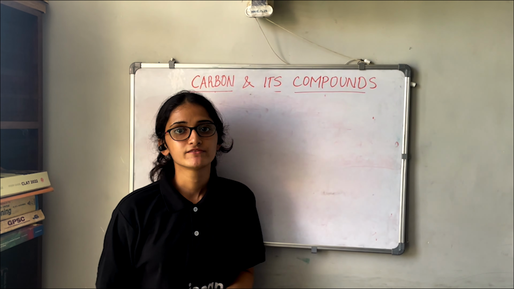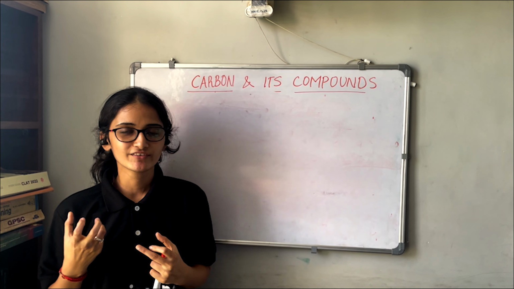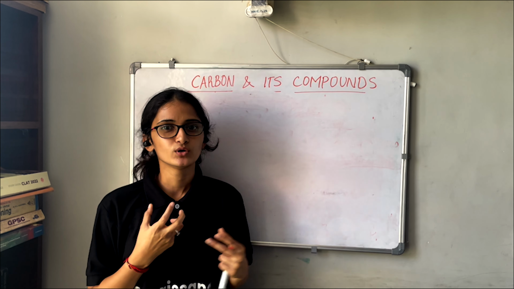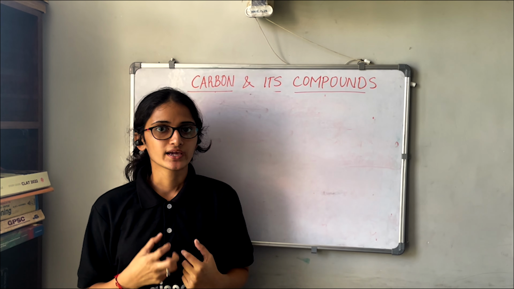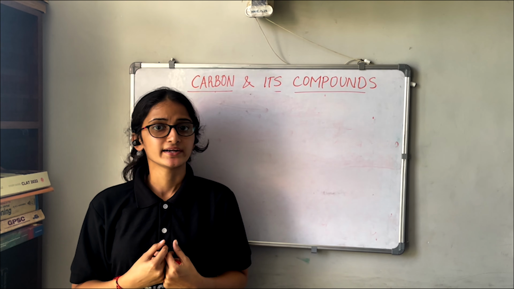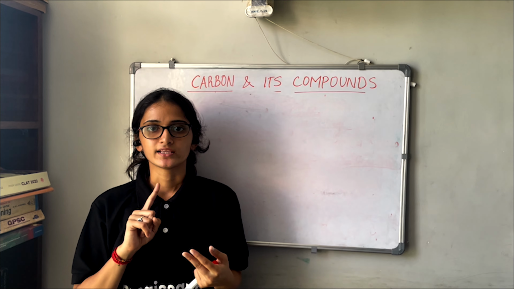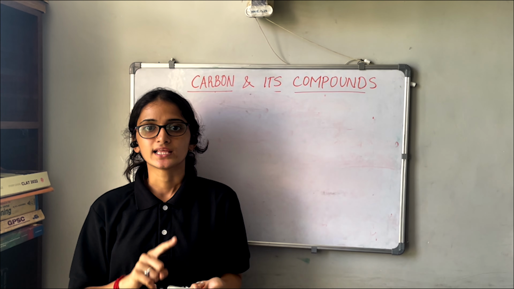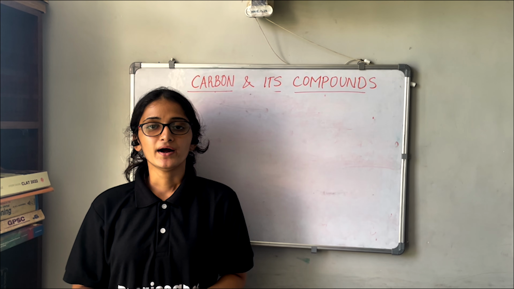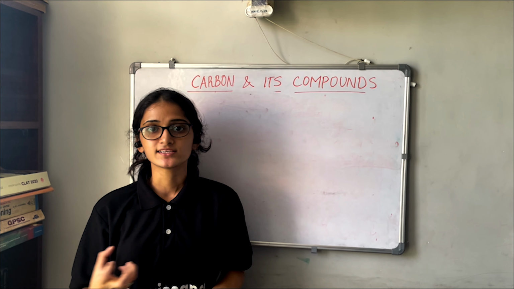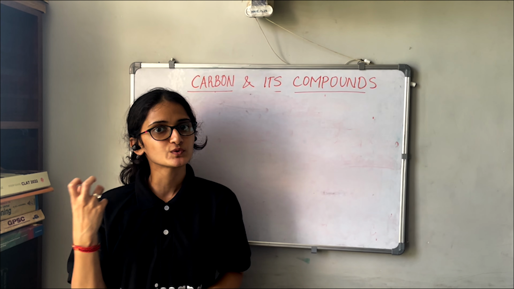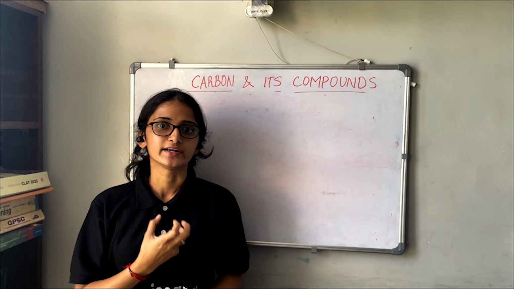Now till now we have seen that carbon is combining with only one other element, hydrogen, forming hydrocarbons. We have seen it in different ways: straight chain, branched, and ring structure. But as we know, carbon has the property to form compounds with other atoms too.